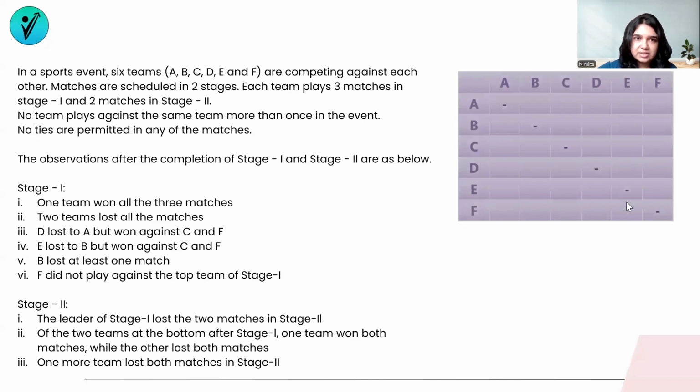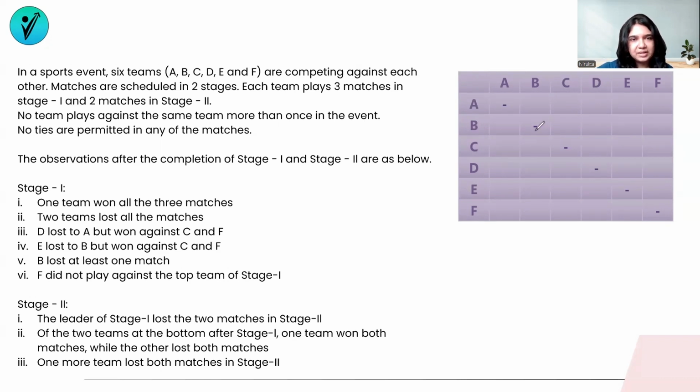I will tell you how to read this table now. First of all, we have listed down all the teams in the vertical axis and all the same teams in the horizontal axis as well. A, B, C, D, E, and F are playing against A, B, C, D, E, and F. Now, A cannot play against A. That is why this is a dash. That means this square need not be filled or should not be filled.